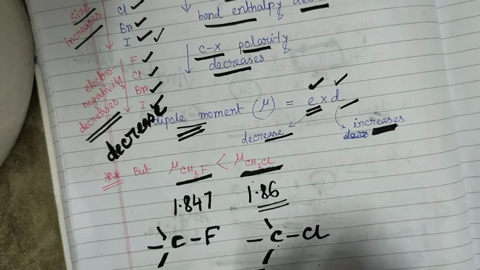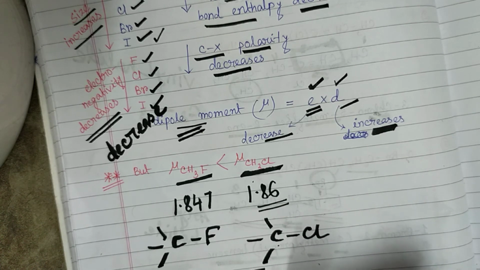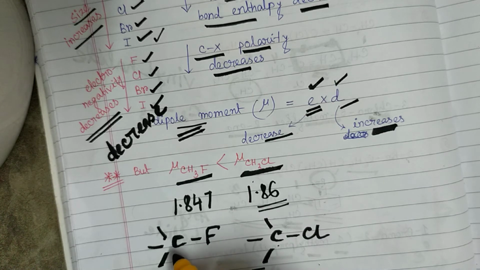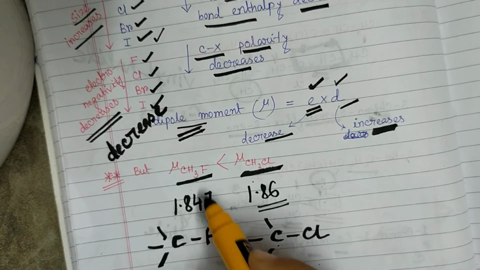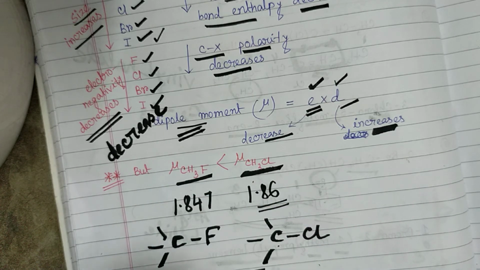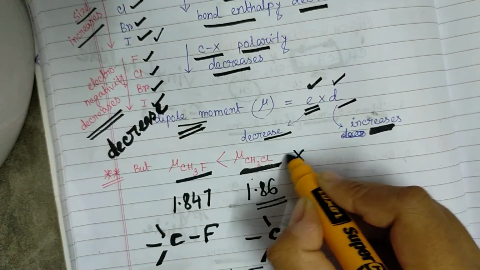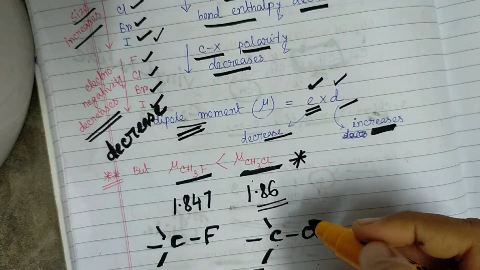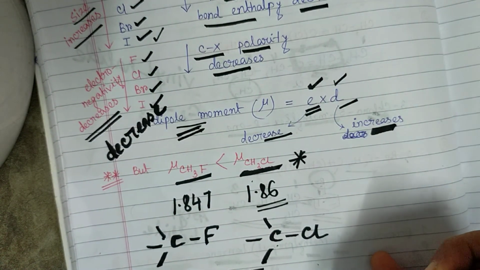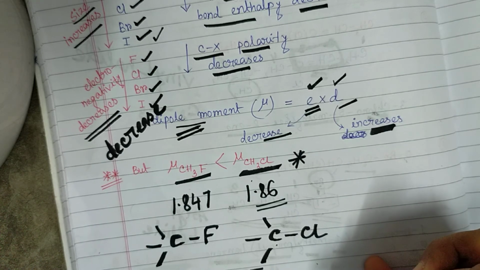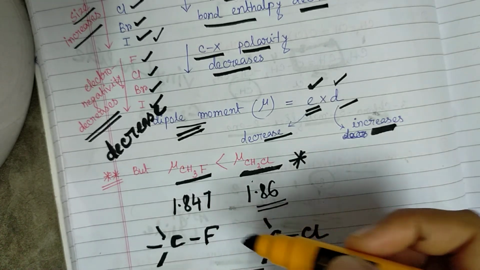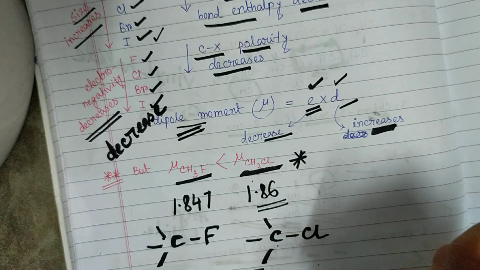So due to these two opposing factors, the dipole moment of CH3F becomes less than CH3Cl. This is one important question, and this is one anomalous property which is found in the dipole moments of methyl halides in the case of alkyl halides.